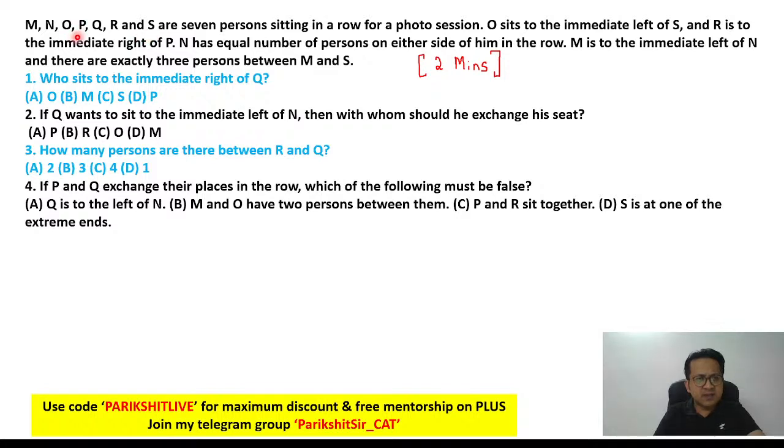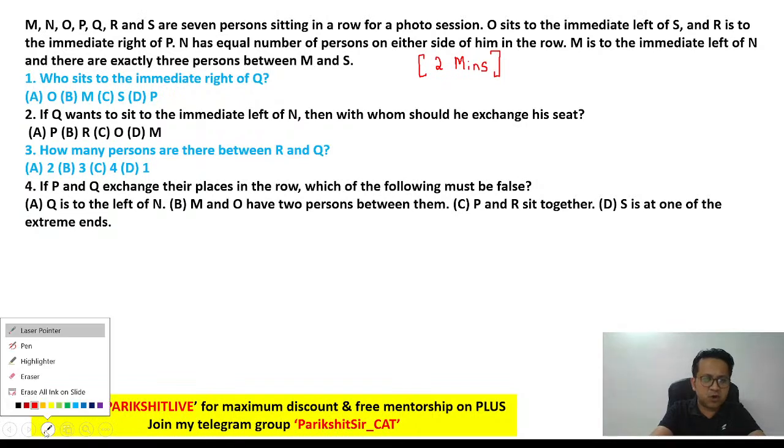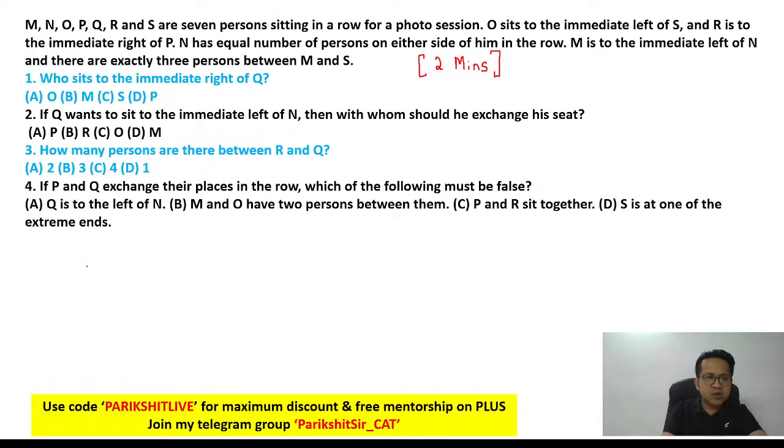MNOPQRS. So basically, there are 7 people sitting in a row for a photo session. O sits to the immediate left of S. So let's draw the 7 positions: 1, 2, 3, 4, 5, 6, 7.